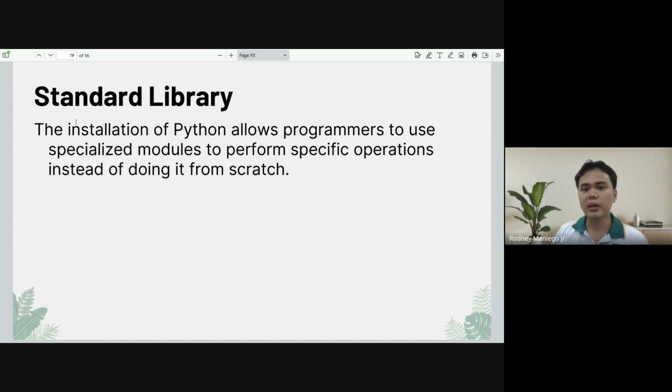Because the goal of Python is to make our life easier and our coding faster, instead of doing everything from scratch, we can just call the standard library, the packages, the modules, and really speed up our coding process.